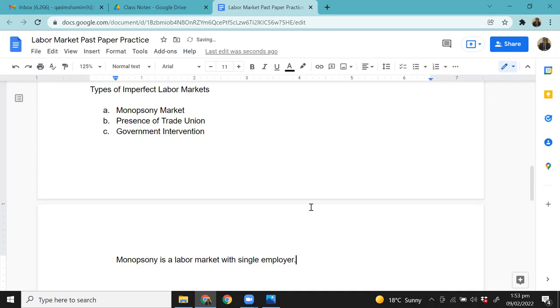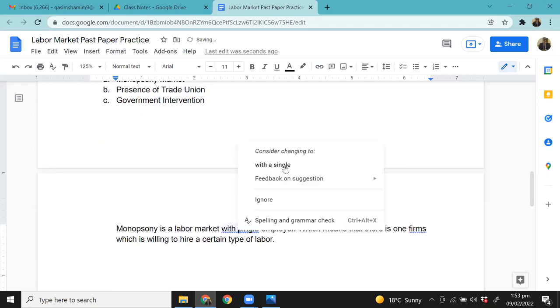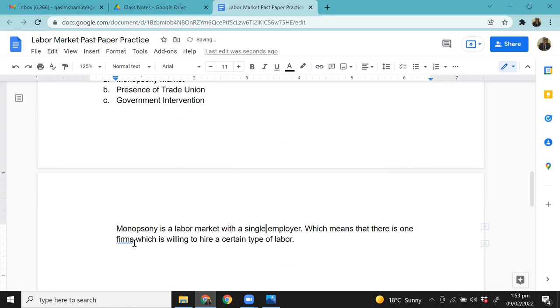It means that there's only one company, one firm, which is willing to hire a certain type of labor. Is this making sense? With a single employer, there's only one firm which is willing to hire a certain type of labor. Okay, now this being said, students, we'll move on and talk about how wages are determined in the